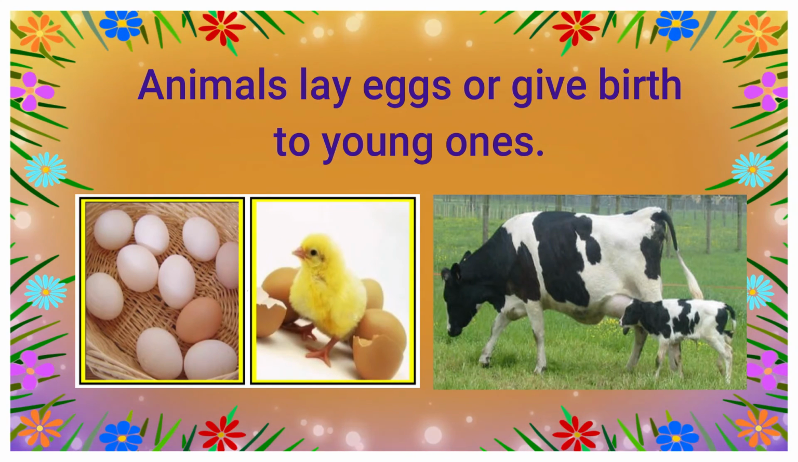Animals lay eggs or give birth to young ones. Animals belonging to the fish group, amphibians, reptiles, and birds reproduce by laying eggs, whereas mammals reproduce by giving birth to their young ones.